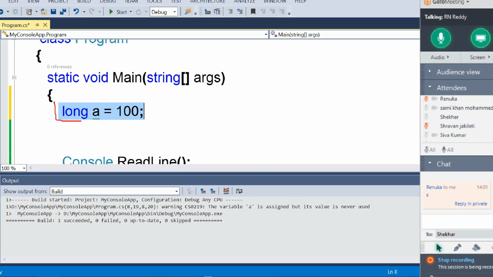Which statement? In this statement. Yes, sir.